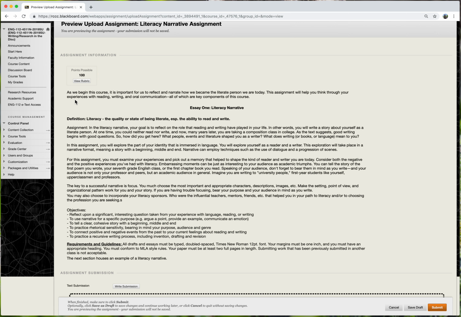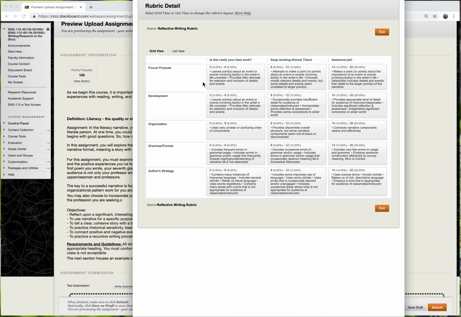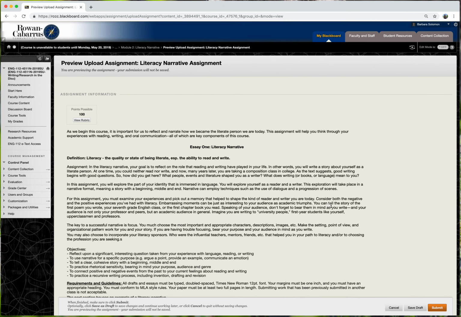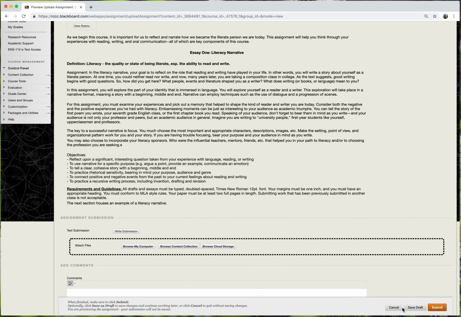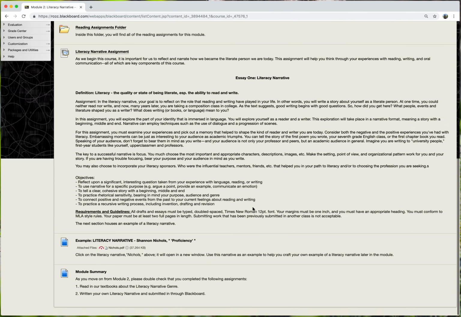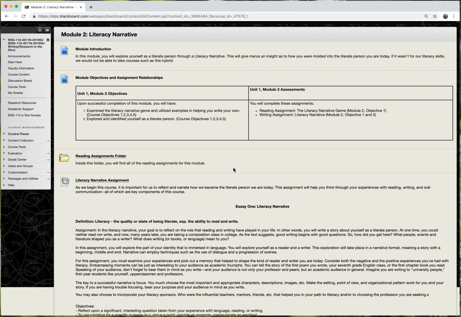Within the assignment link, it will give you the instructions for the assignment, and then you can also view the rubric. If a rubric is attached to the assignment, the rubric is exactly how I'm going to grade you on your assignment. You can look at what will provide me with an awesome job, and this will show you how I'm going to grade your work. Please make sure that you are checking all of those things before you submit, so you can make sure that you meet all of the expectations. I'm going to cancel out of that, and that is all that there is for the first unit.